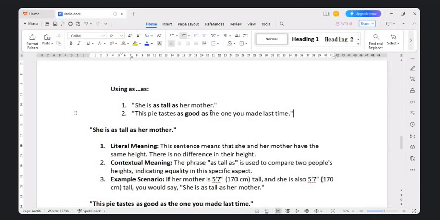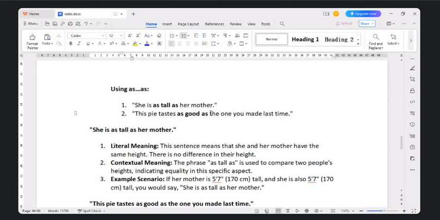Now, the first sentence that we are going to talk about is "She is as tall as her mother." Now, what did we mean here? This sentence means that she and her mother have the same height. There's no difference between these two people and their heights. So what did you do? You said that she's as tall as her mother.